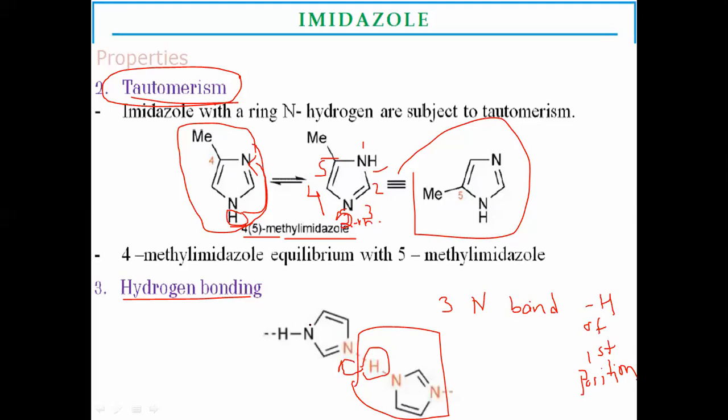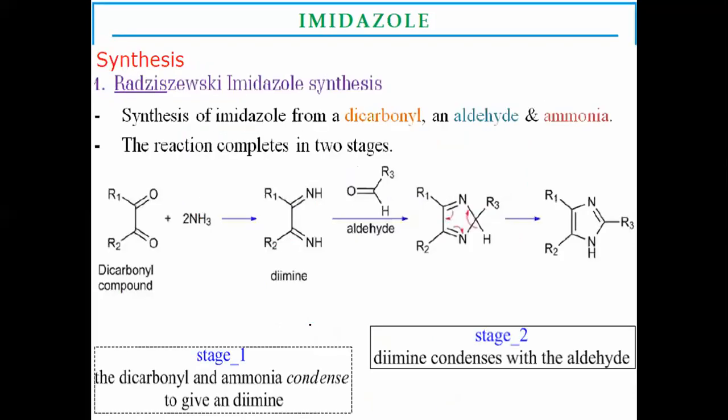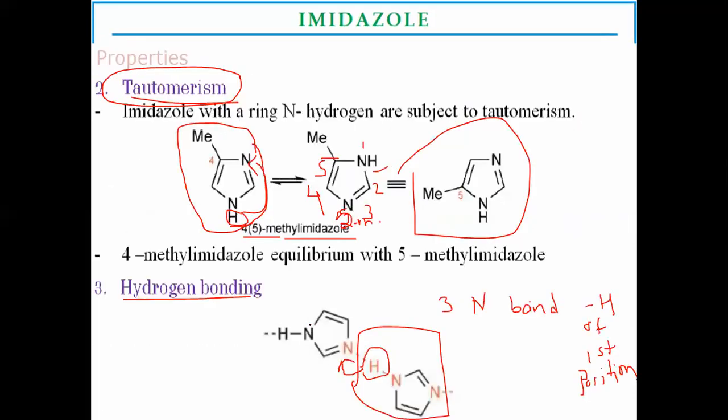They are partially bound with the hydrogen at the first position present on the imidazole ring. These are some properties related to imidazoles: aromatic properties, tautomeric properties, and the hydrogen bonding ability of the hydrogen present on the first position.